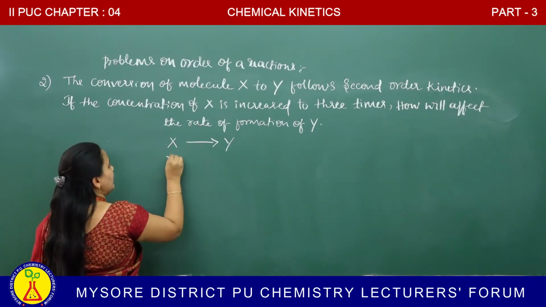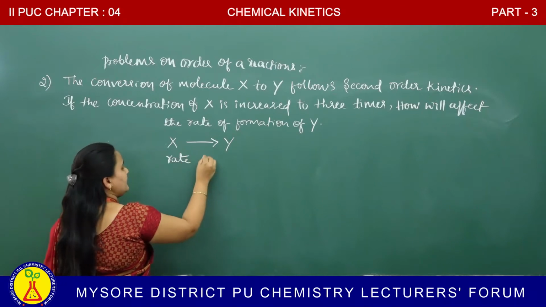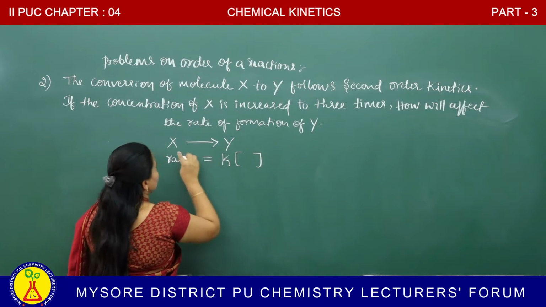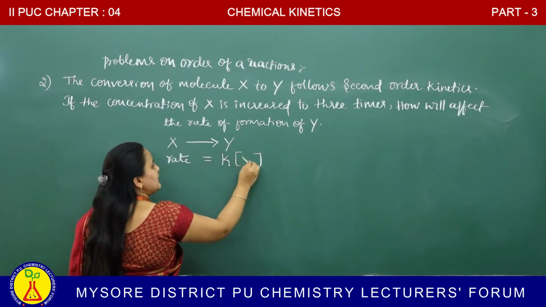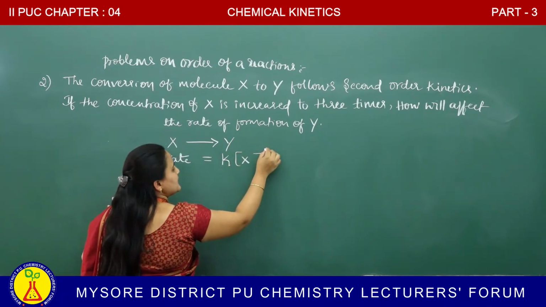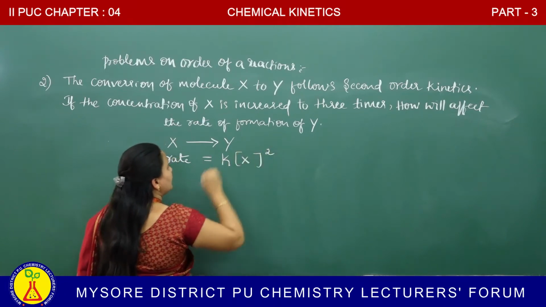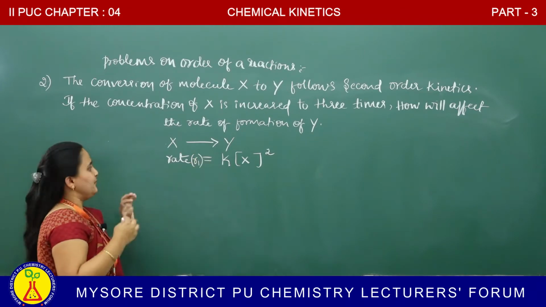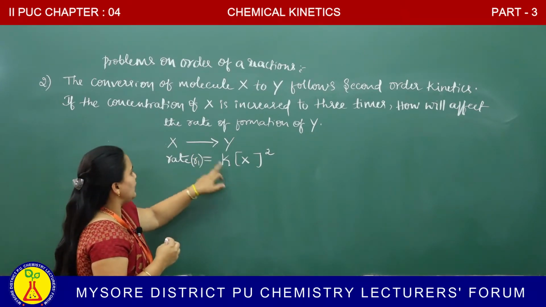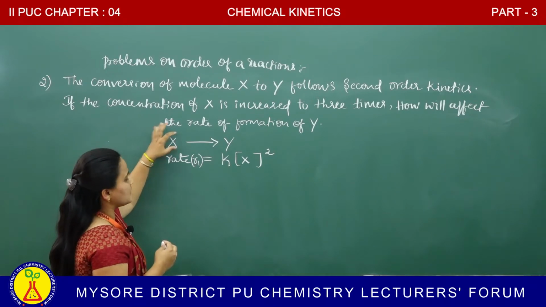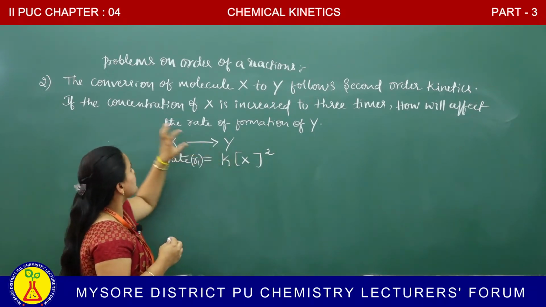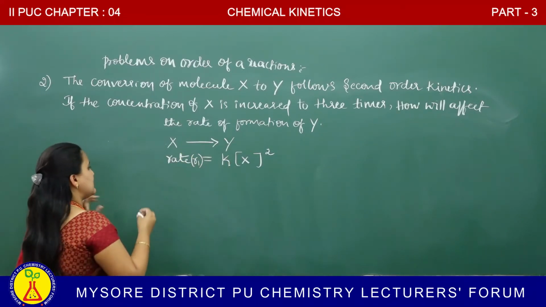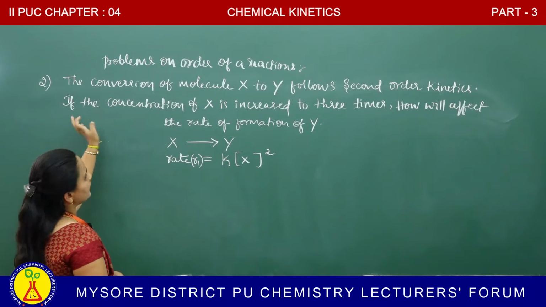How do you express the rate? Rate is equal to rate constant and molar concentration of the reactant, which is X. It follows second order kinetics, which means the rate is directly proportional to the second power. For our convenience, it is taken as R1. R1 is equal to rate constant, molar concentration of X to the power of 2, because conversion of X to Y follows second order kinetics. This is R1.